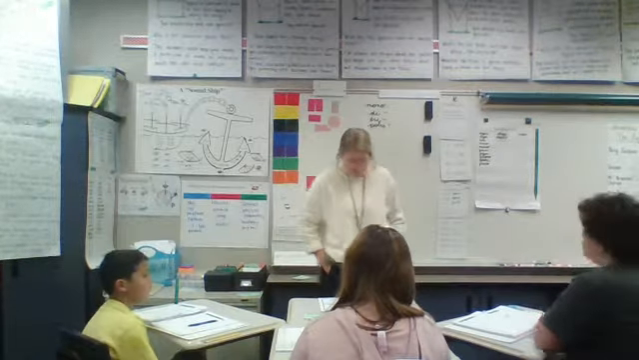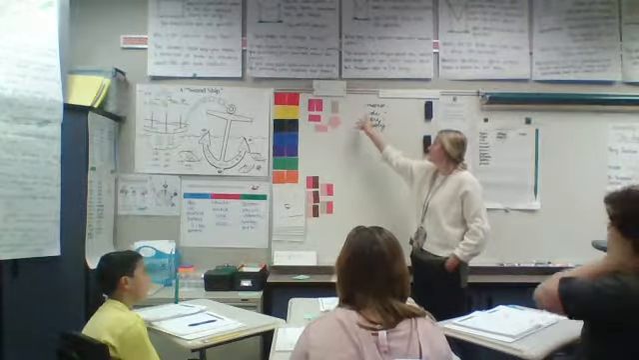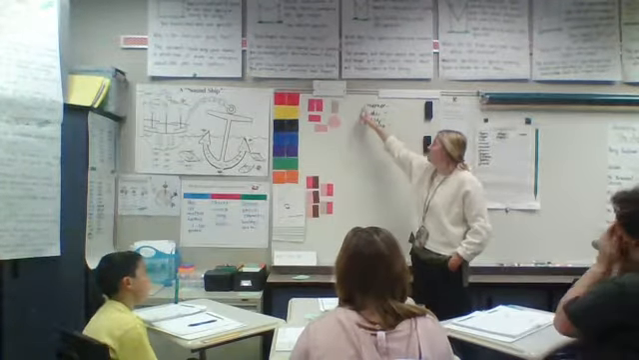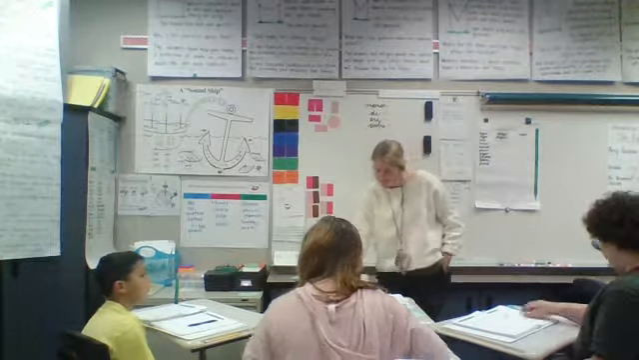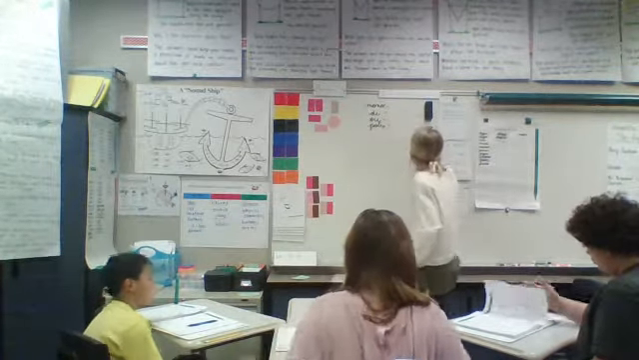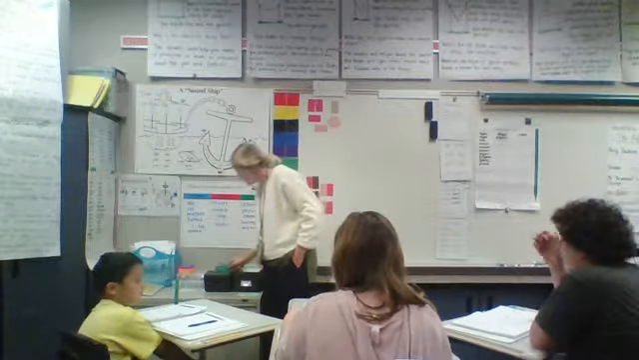Okay, so we know we just read words that all included mono, di, tri, poly. Mono means one, di means two, tri means three, and poly means many.